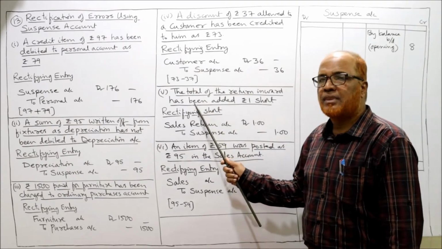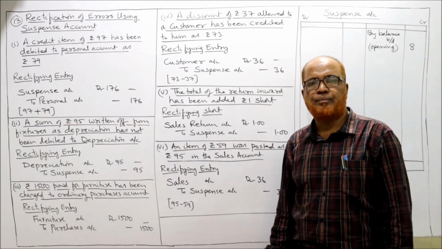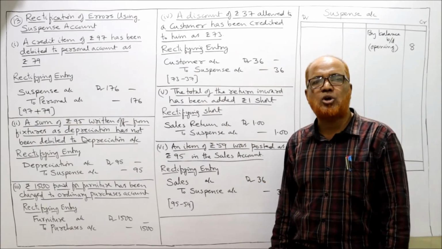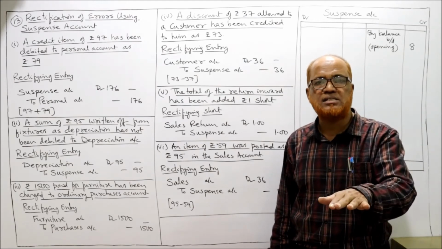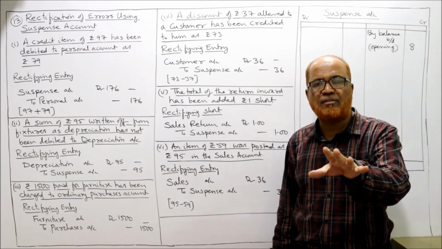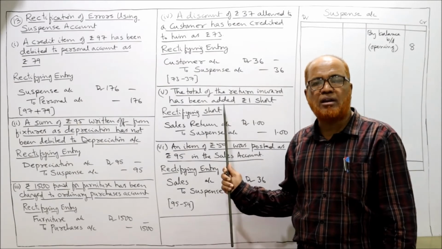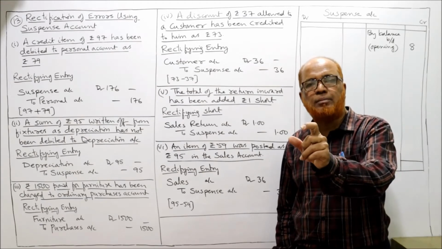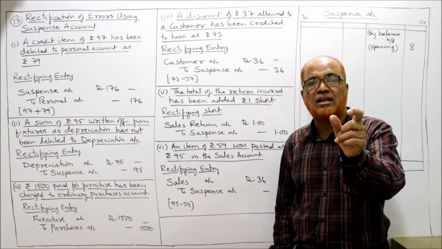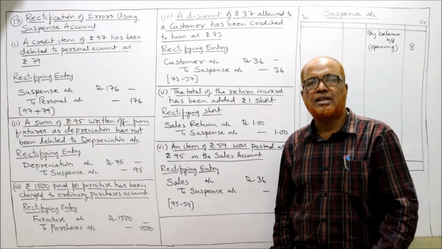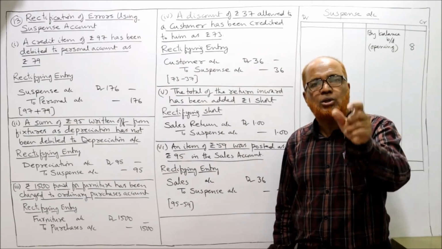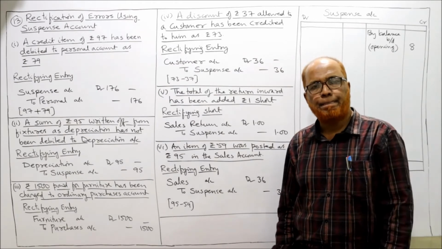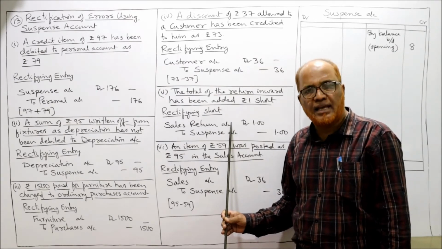So here it is saying the total of the return inward book, the sales return book, has been added 1 rupee short. 1 rupee short means undercast, taken less. In which account? Return inward book, or sales return. Remember, sales will show a credit balance. Sales return will show a debit balance. So on the debit side, 1 rupee less we have taken.